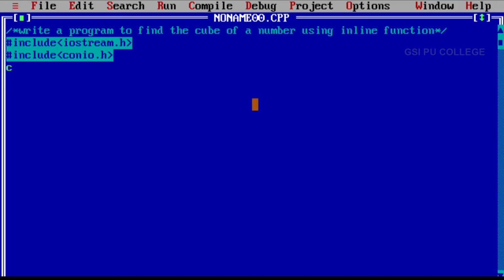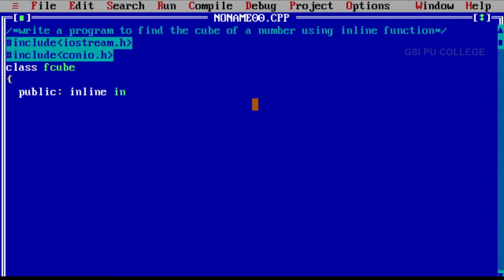Next, we want to start with the class. Class fcube is the class name we are given here. Next, in the private section, declare the variables, but in this case we don't have any variables. Directly we have to write the function. For that, in the public section, declare the function. Here inline is the keyword for an inline function.